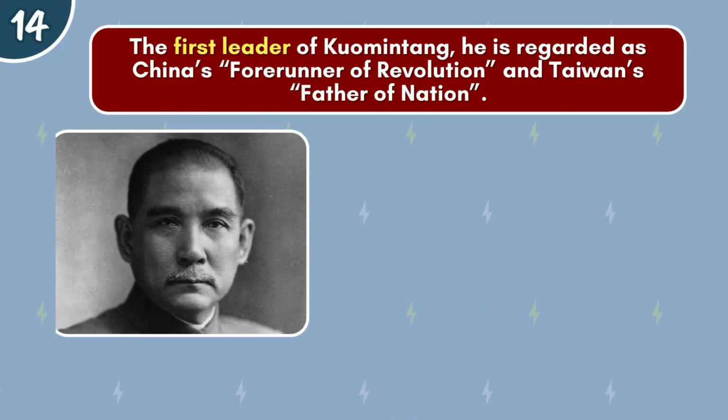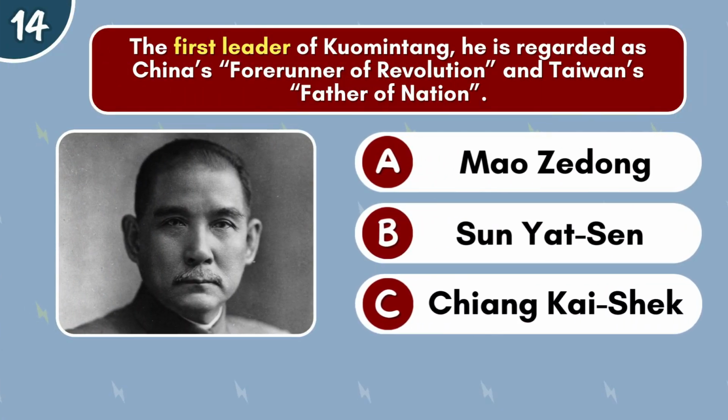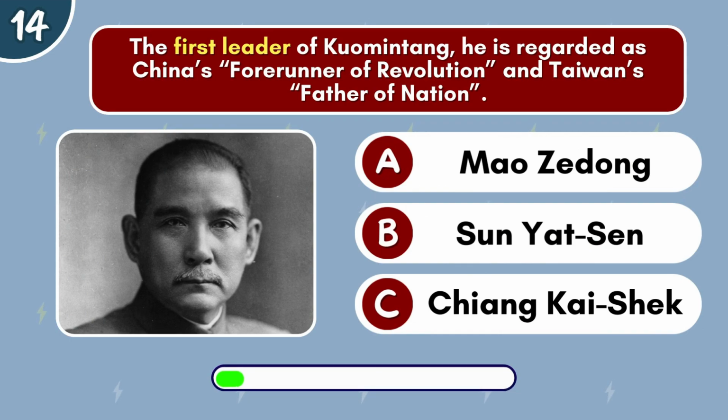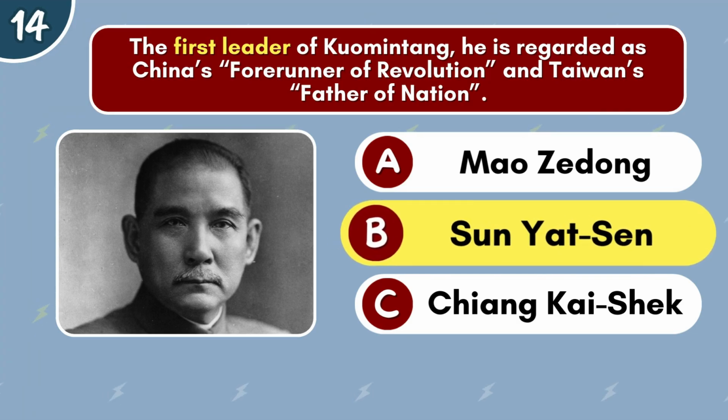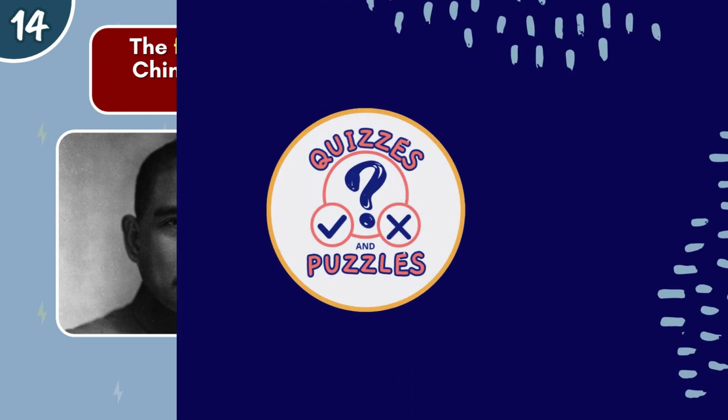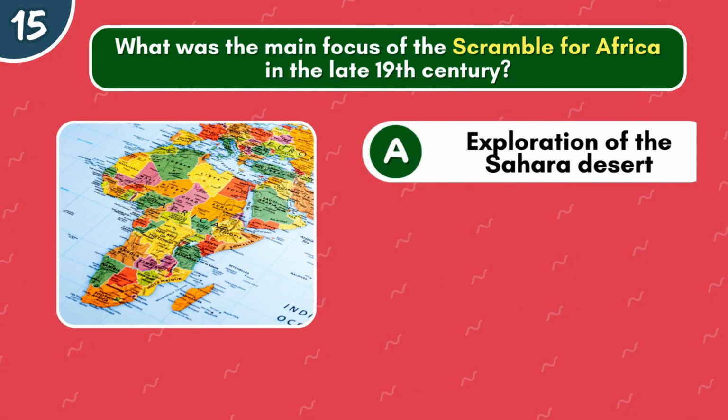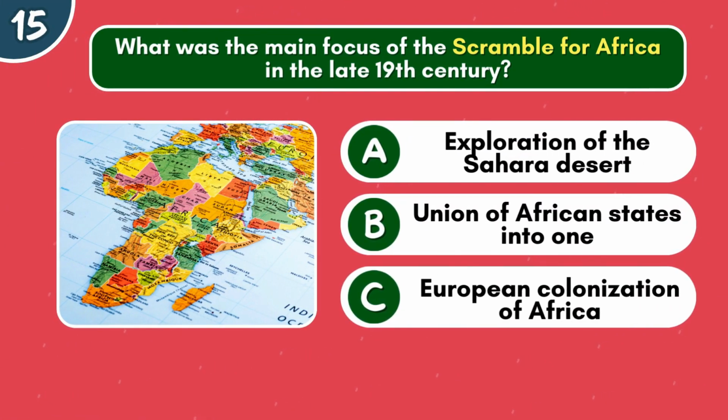The first leader of Kuomintang, he is regarded as China's forerunner of revolution and Taiwan's father of nation. Mao Zedong, Sun Yat-sen, or Chiang Kai-shek? It's Sun Yat-sen. What was the main focus of the scramble for Africa in the late 19th century?